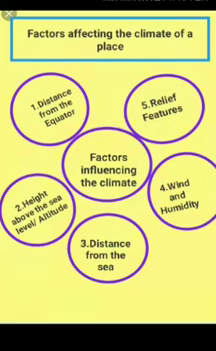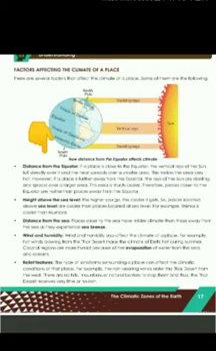Next topic is factors affecting the climate. There are five factors. I have mentioned all the five factors here. First is distance from the equator. If a place is close to the equator, the vertical ray of the sun falls directly over it and the heat spreads over a smaller area. This makes the area very hot. However, if a place is further away from the equator, the rays of the sun are slanting and spread over a larger area. This area is much cooler, therefore places closer to the equator are hotter than places away from the equator.